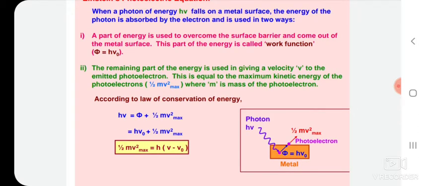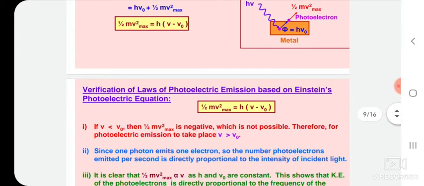This means the incident photon with energy h nu is utilized in two parts. The first part is for the work function, that is phi equal to h nu naught, and the second part accelerates the electron so it can reach from the cathode to the anode with a maximum kinetic energy 1/2 mv square max. That's why h nu is equal to phi plus 1/2 mv square max. That velocity can be found with the help of this conservation equation: 1/2 mv square max is equal to h into nu minus nu naught.